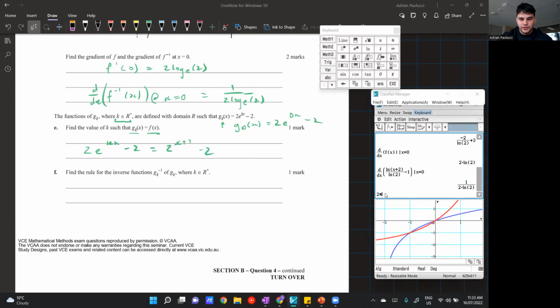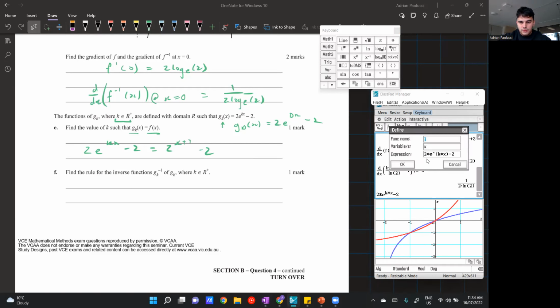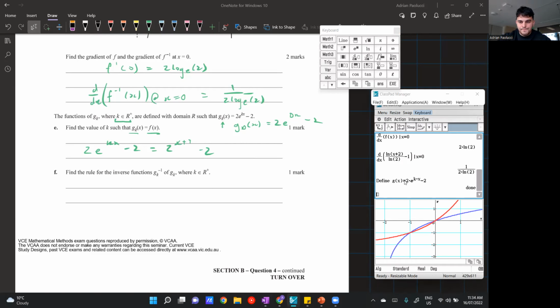Now, I should really define my function as well. So I'll define my g of x. I'll just make a g of x. It's not worth making a g_k of x. It doesn't really add much value, and it's just easier to write g of x than g of k. So new function here, just define it as g.